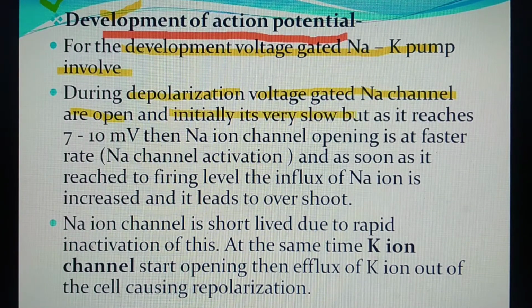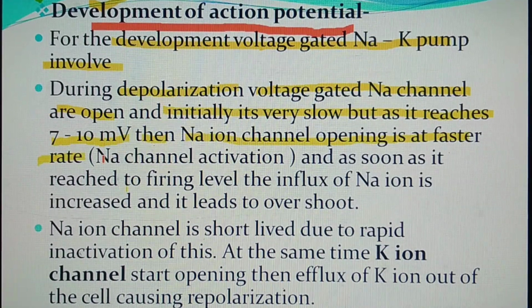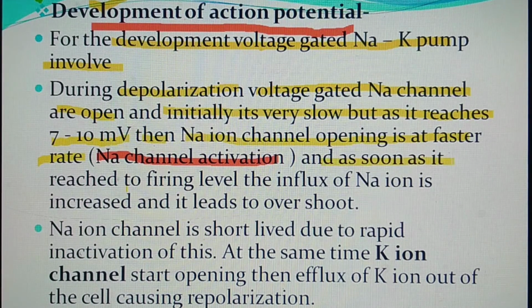Initially it is very slow, but as it reaches 7 to 10 millivolt, the sodium ion channel opening is at a faster rate. This is called sodium channel activation, and as soon as it reaches the firing level, that means minus 75 millivolt, the influx of sodium ion is increased and it leads to overshoot.